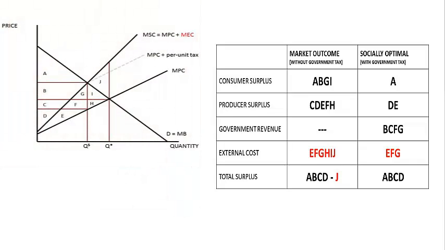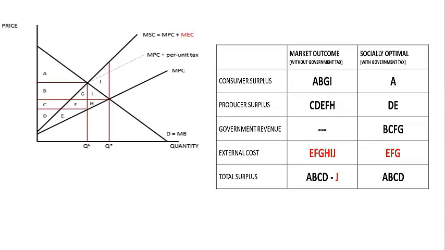When we look at this table, we see that, first of all, we have some consumer surplus. We have consumer surplus in the market outcome, and that will be equal to areas A, B, G, I. This is the area below the demand curve and above the price they pay in the market outcome. And producer surplus is equal to C, D, E, F, and H. This is the area above the supply curve, the marginal private cost curve, and below the market price. Now, if there is no externality, we would be done there.